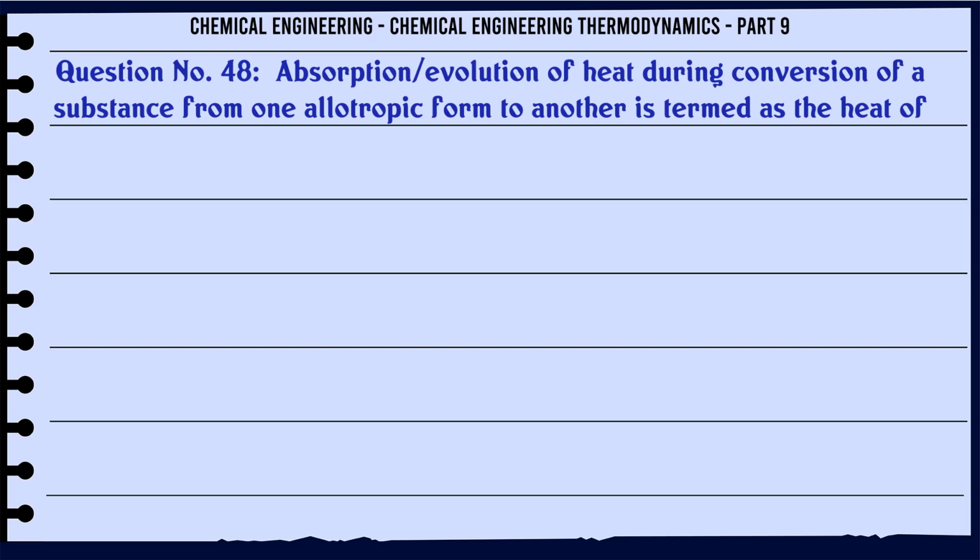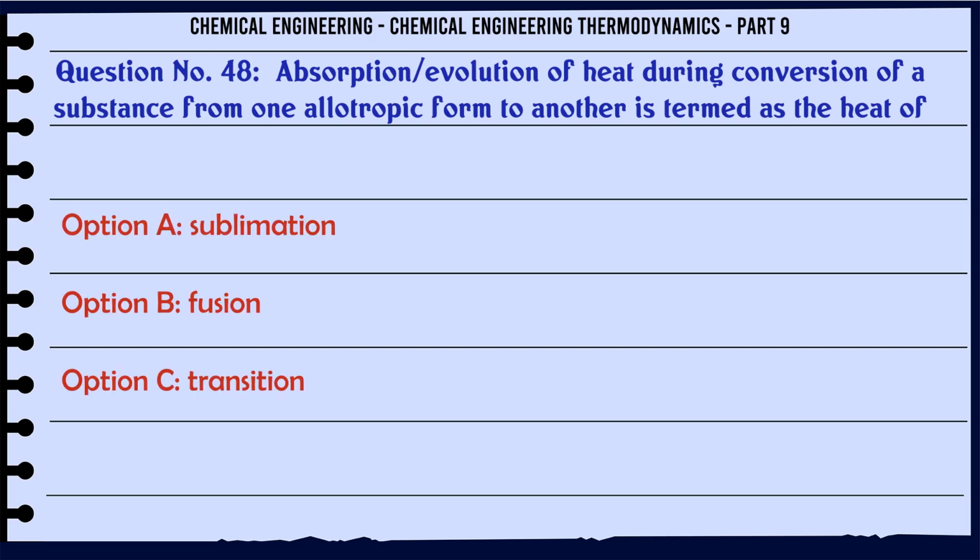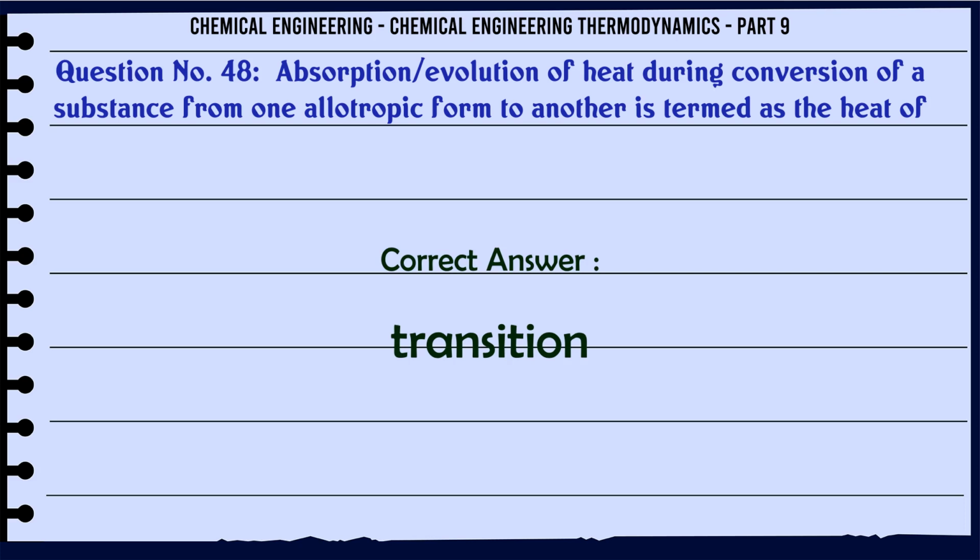Absorption or evolution of heat during conversion of a substance from one allotropic form to another is termed as the heat of: A. Sublimation, B. Fusion, C. Transition, D. Vaporization. The correct answer is transition.